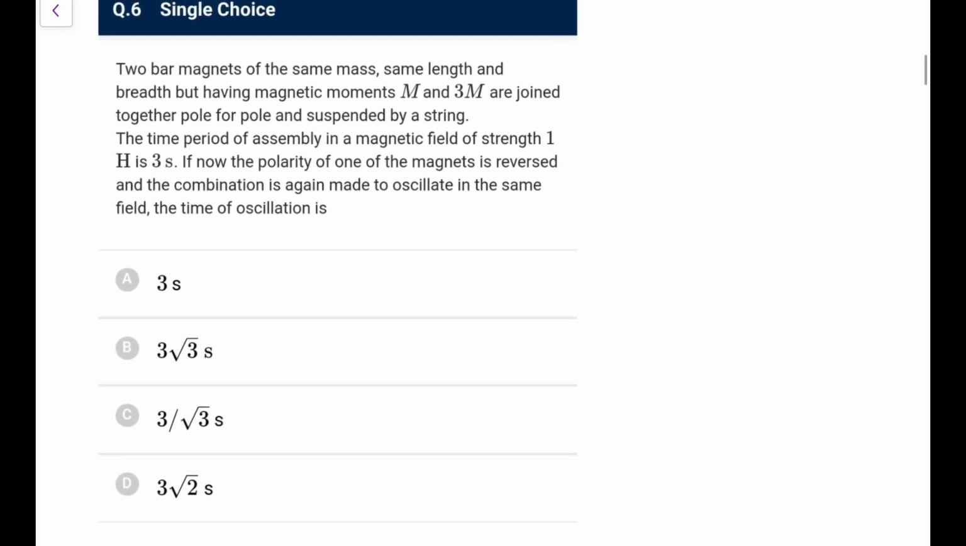Next, you have two bar magnets, same mass, same length, same breadth, but moments m and 3m, joined together pole for pole and suspended by a magnet. Time period in a field strength of 1 Henry is 3 seconds. If now the polarity of one of the magnets is reversed and the combination is again made to oscillate, the time period will be. So the formula for time period is 2 pi under root I upon mB. So I and B in both cases will be the same.